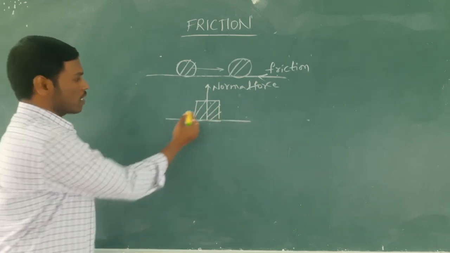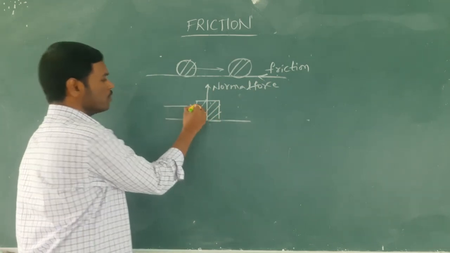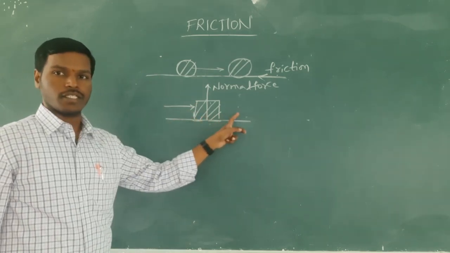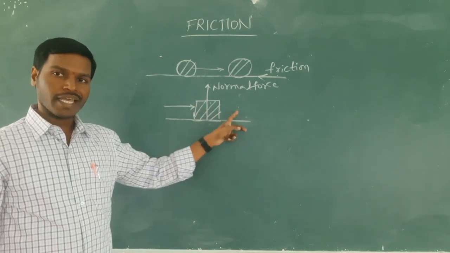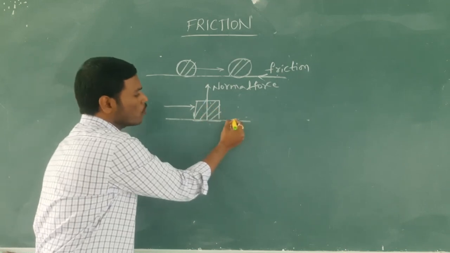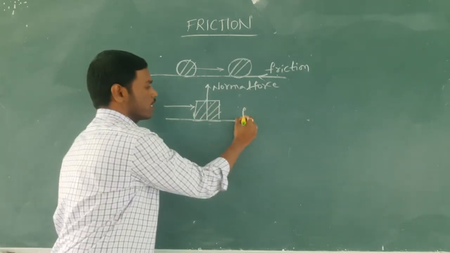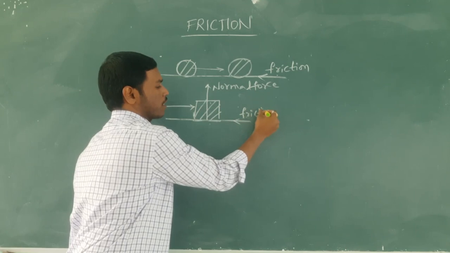And for example, this body is moving in this direction. When the body is moving in this direction, in the opposite direction, the frictional force is acting.